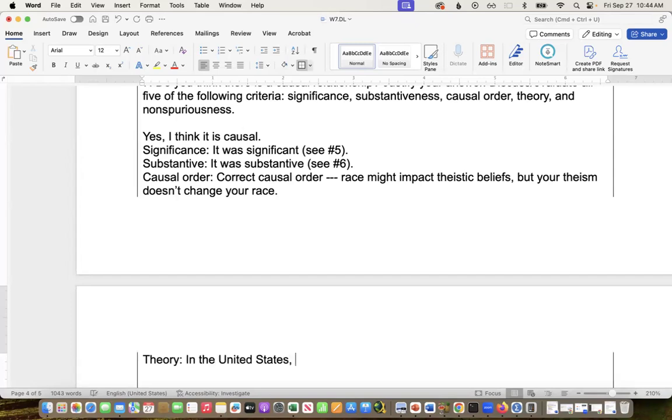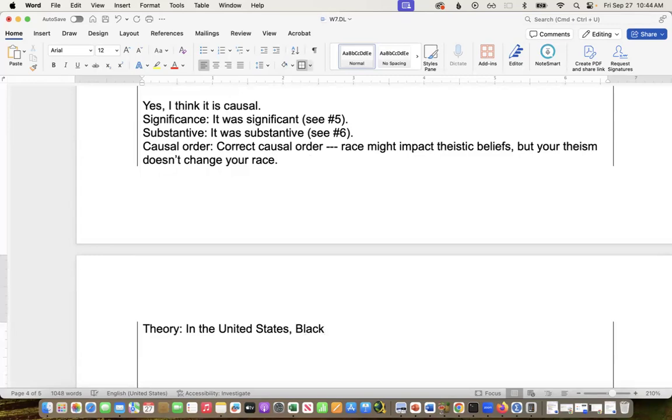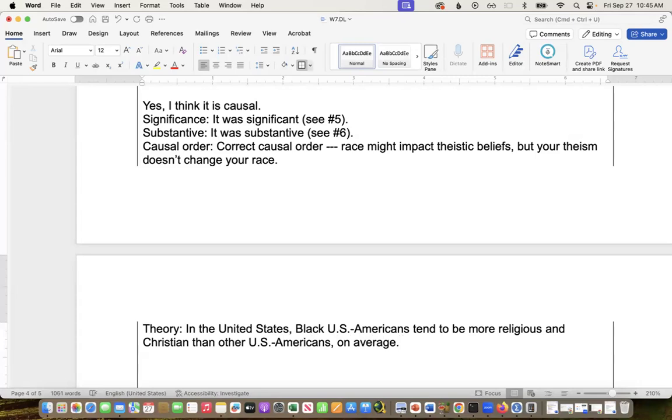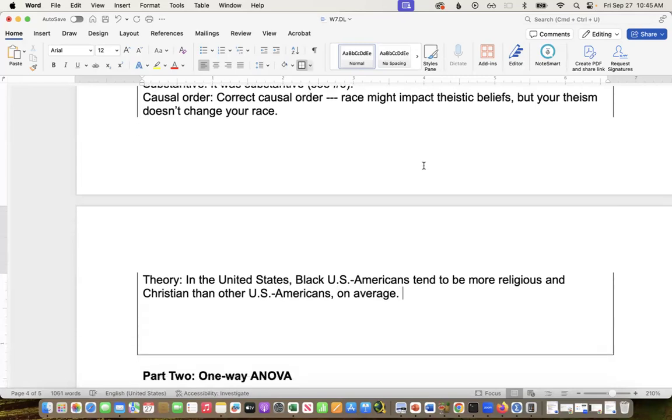And so, I know that in the United States, Black US Americans tend to be more religious and Christian than other US Americans on average. And I don't know the history of why that is, but the Black Church, for example, is an important institution within the Black US American community. Obviously, there are Black people who are Jewish, who are Muslim, who are secular atheists, although Jewish and Muslim ones obviously could also have high theistic beliefs. But in general,